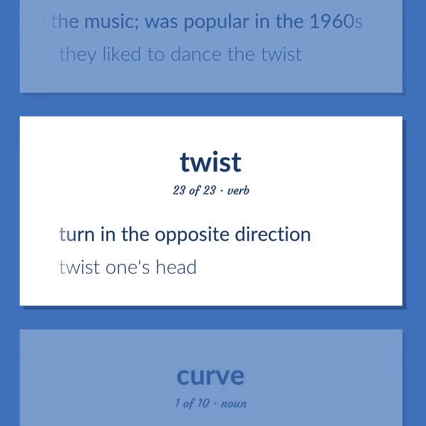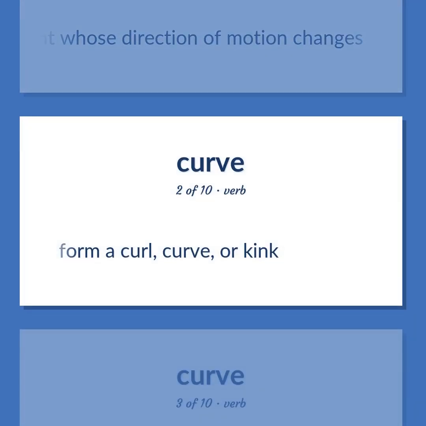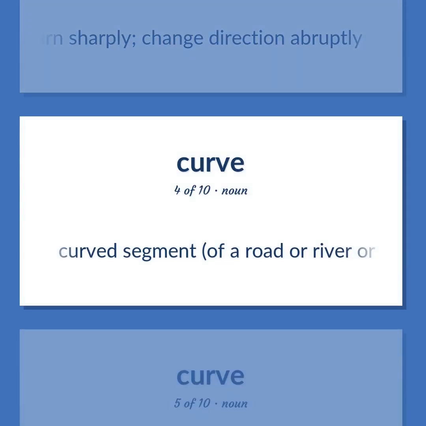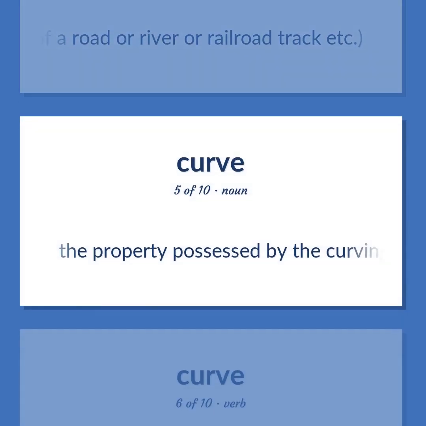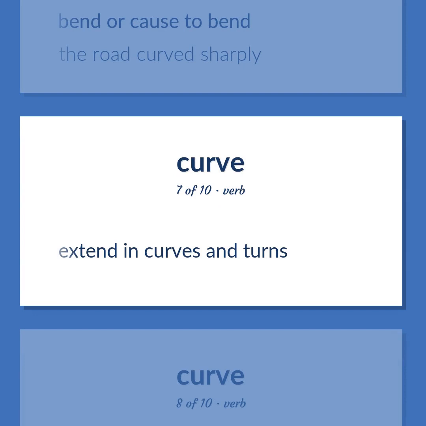Turn in the opposite direction. Twist one's head. The trace of a point whose direction of motion changes. Form a curl, curve, or kink. Turn sharply. Change direction abruptly. Curved segment of a road or river or railroad track, etc. The property possessed by the curving of a line or surface. Bend or cause to bend. The road curved sharply. Extend in curves and turns.